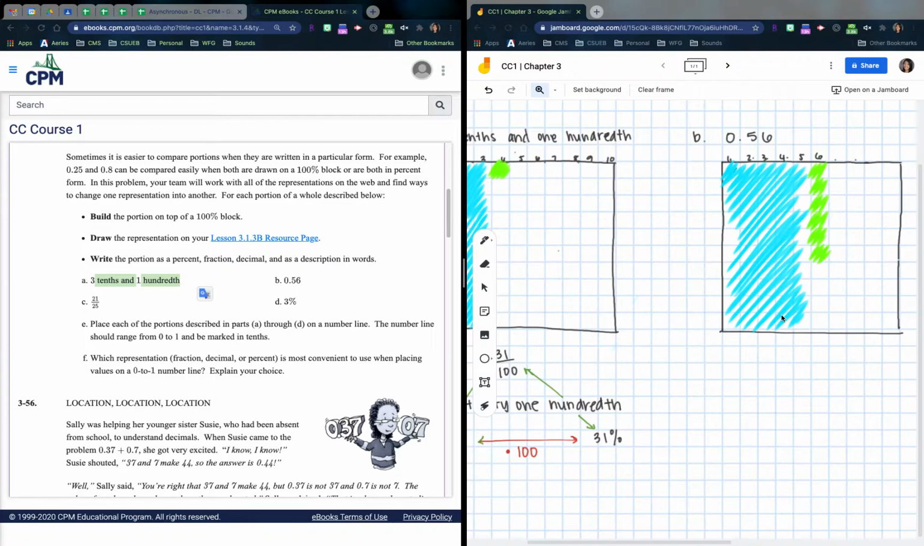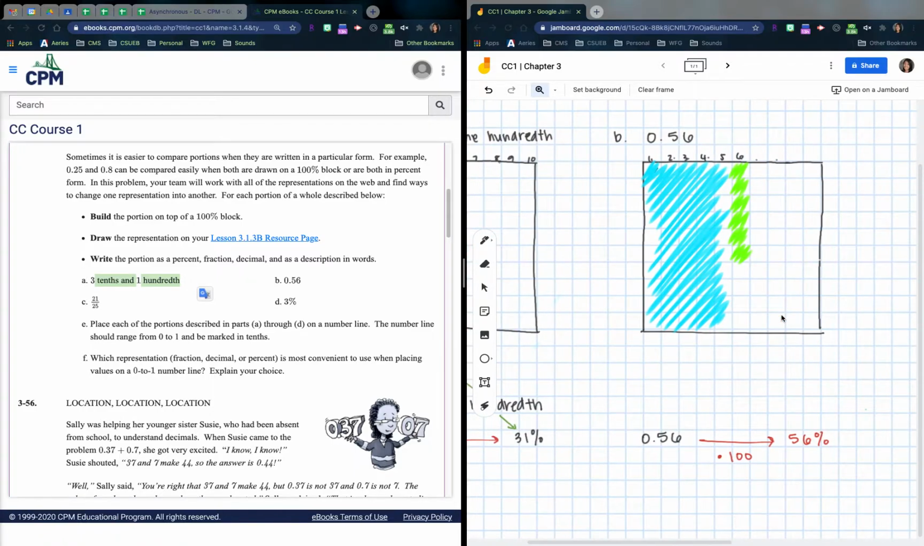This one, again, 56/100. I start with my decimal. Again, to go from decimal to percent, every single time times 100. Every single time times 100. This will give me 56%. Okay. Going here, right, I can write the words.